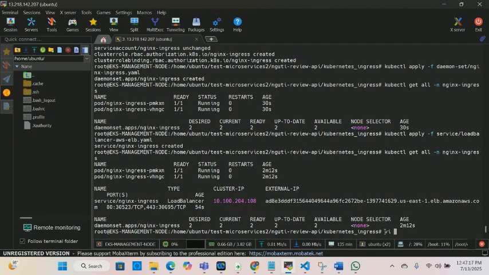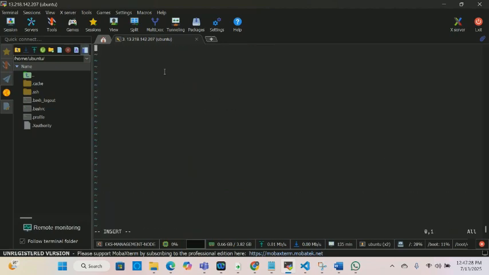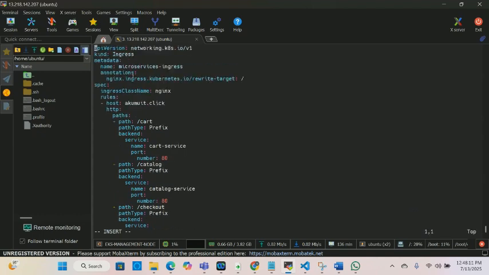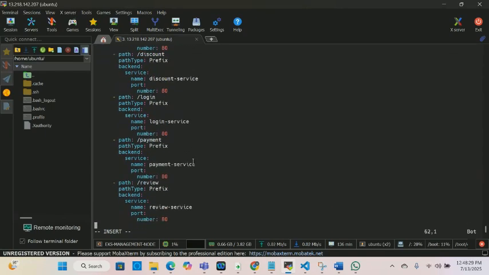Now we need to create and apply our Ingress YAML file. So I'm going to go back here. I'm going to do the name. I'm going to give it ingress hyphen and then my domain name, and press enter. And then here I'm gonna do i for insert, and then I'll paste the ingress. And this is gonna be the ingress file. This is the API version, and then the kind is going to be Ingress, and the host is going to be my domain name, and that's it.